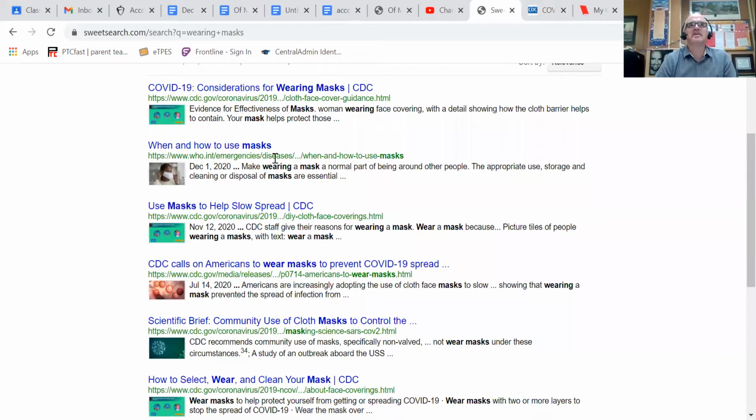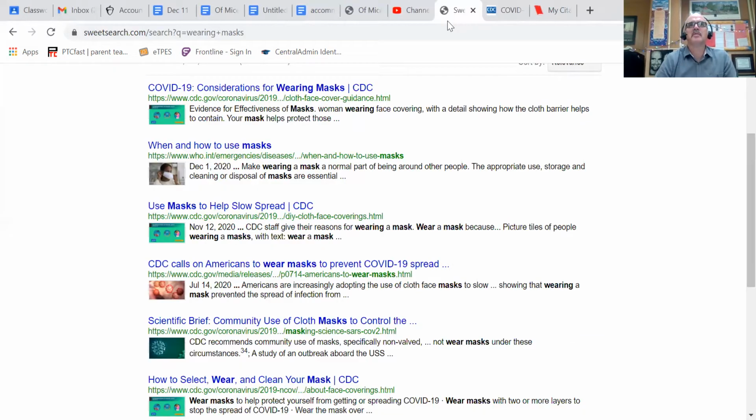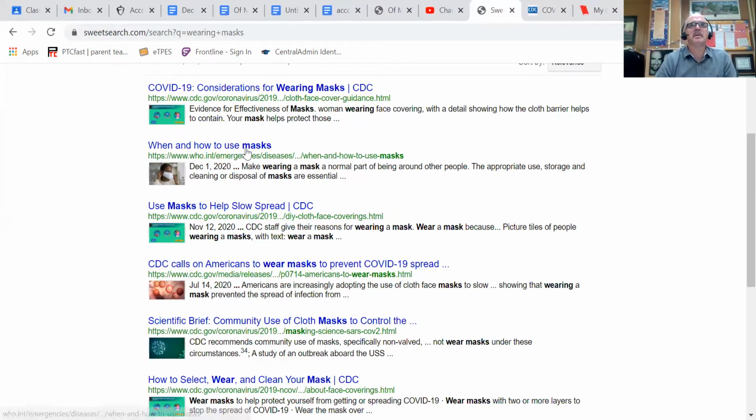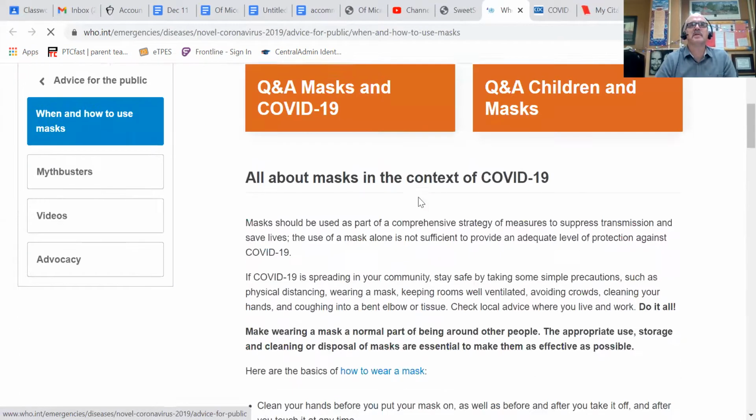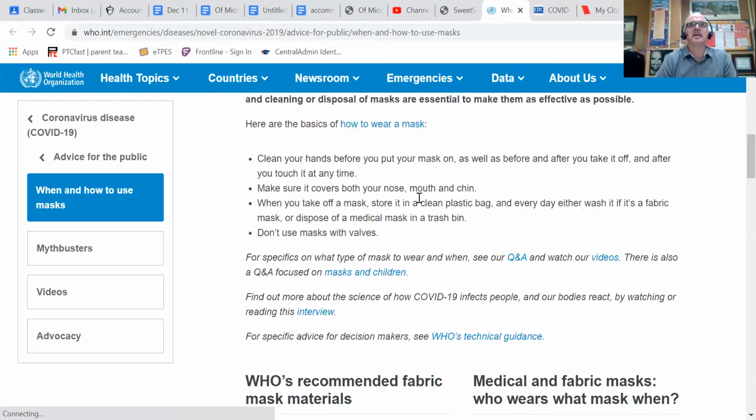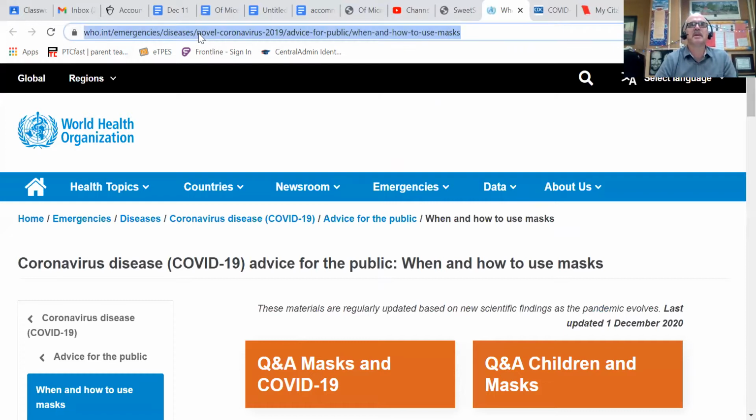When and how to use masks. Use masks to slow spread. CDC calls on Americans to wear masks to prevent. Let's try that one. That's from the CDC. Actually, let's maybe get one from WHO or something different. You don't want them all to come from the CDC, right? Okay, World Health Organization. All right, here's another one. I read through this and I decide, all right, that looks like some useful information that could help me make an argument about this. Same thing again, copy this, paste it, go to easybib.com and do the whole process over again, and then paste.